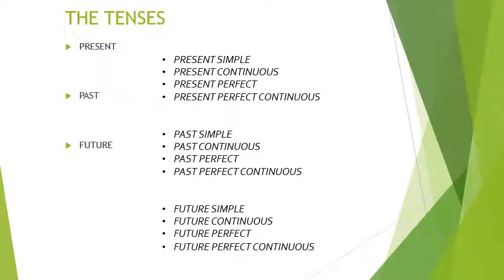Now, there are three main tenses and there are the subdivisions. So, there are total 12 tenses. These are present simple, present continuous, present perfect continuous, past simple, past continuous, past perfect continuous, future simple, future continuous, future perfect and future perfect continuous. Now in this class we are going to talk about present continuous, past continuous and future continuous.